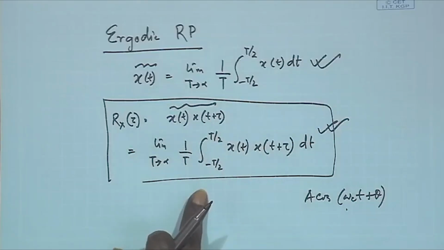whichever value you pick, you will be able to show that the time average, if you calculate it, will be just within a single period, because it will just be repeated. So, you do not have to do it for the entire thing because it is a periodic signal. You just have to do it over a period, and over a period if you calculate the time average as well as the autocorrelation function, they will be the same as what you have calculated, the same value will come out.